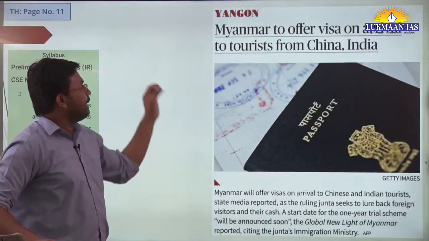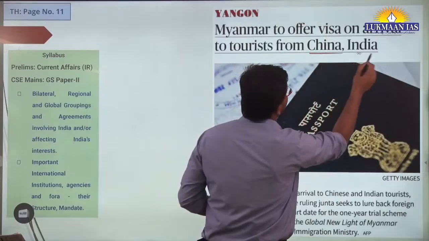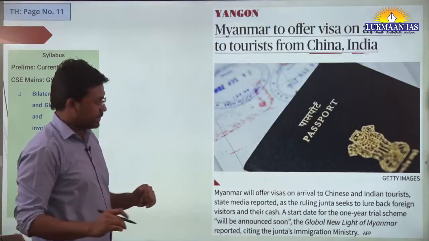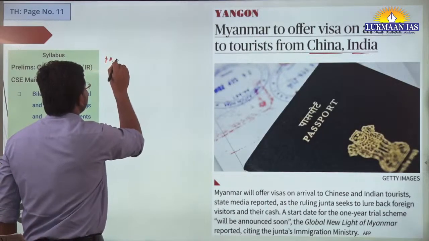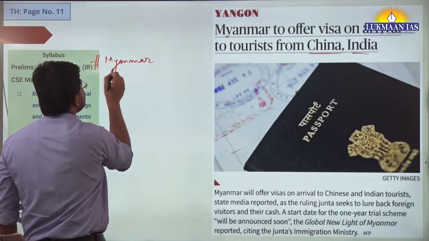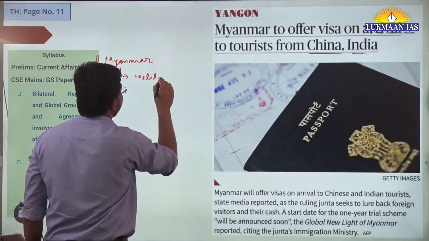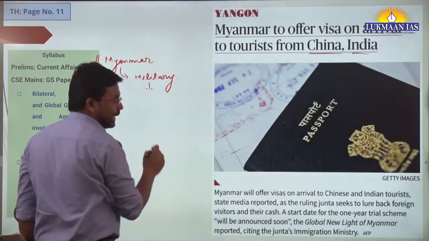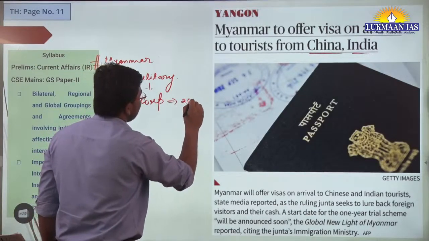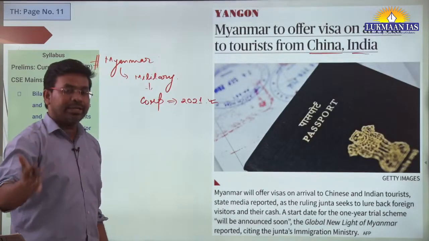This topic says Myanmar to offer visa on arrival to tourists from China and India. Now this topic is significant for 2 reasons. One reason is that this has been extended by Myanmar, a country which is now being ruled by the military. The military conducted a coup in 2021, and after that they ousted the civilian government.